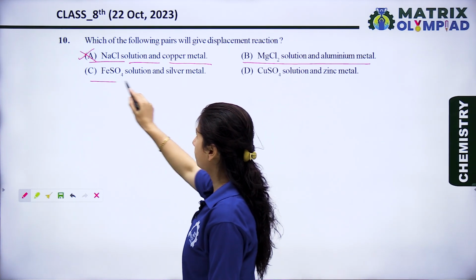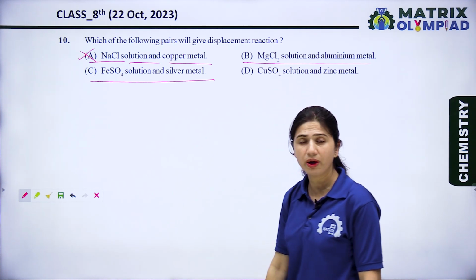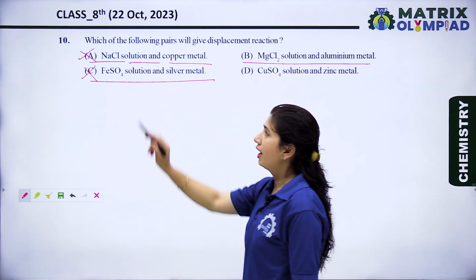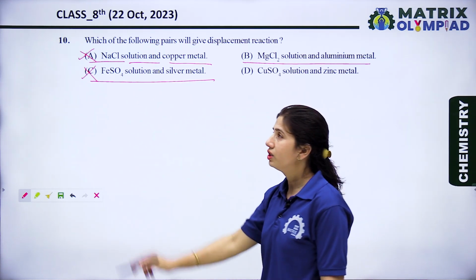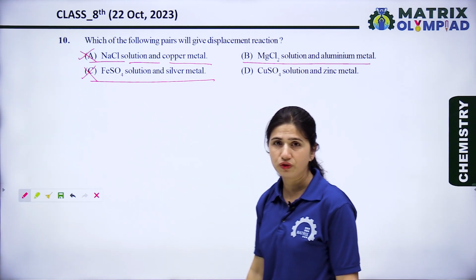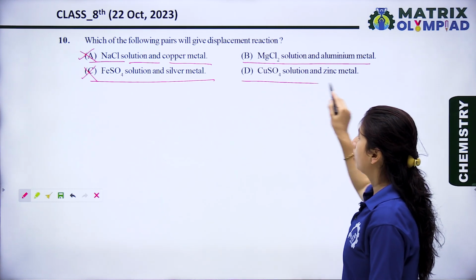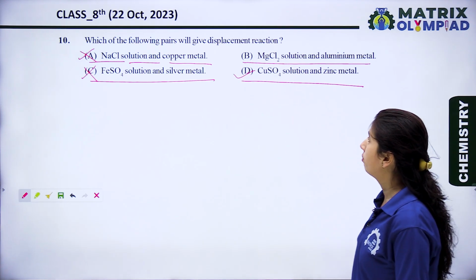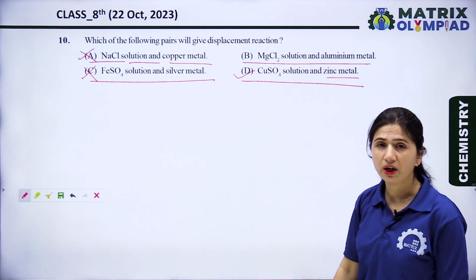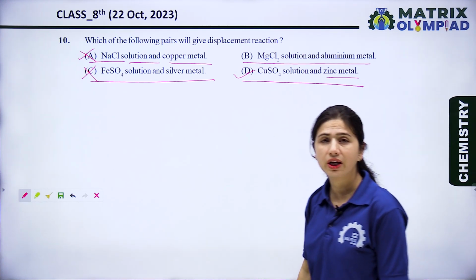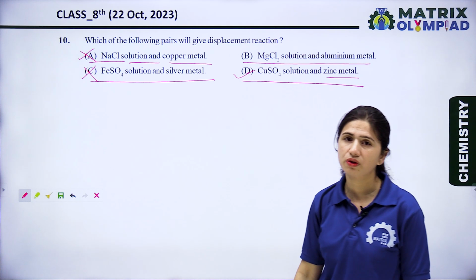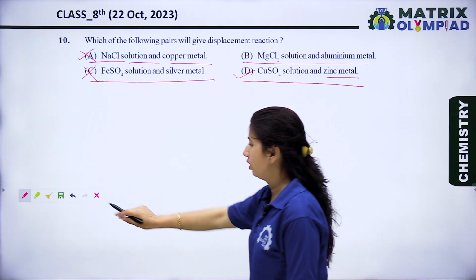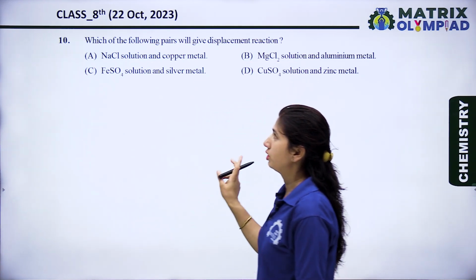Option C is ferrous sulfate solution and silver metal. This is also a wrong option, because silver is less reactive than iron, so it can't displace the iron from the FeSO4 solution. Let's see the last option, copper sulfate solution and zinc metal. Yes, this is the right option, because zinc is more reactive than copper, so it can easily displace the copper from the copper sulfate solution. So option D is the right option for this question. Now let's see the next question.